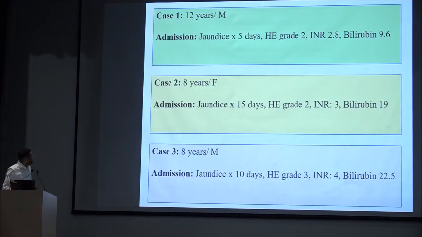So, I have put here 3 case scenarios, and if you can quickly go through them and tell me where you would offer. If you go by ECL guidelines, you will offer to all 3 of them. All 3 are ALF, all 3 have HE, all 3 have INR more than 2.5, all 3 have HE 2, 3. So, whom would you offer?